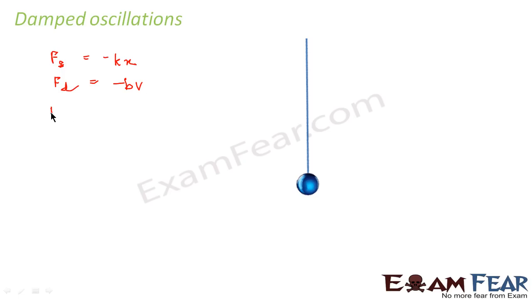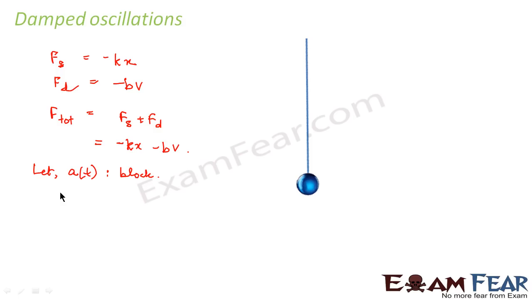Therefore, the total force acting on the mass will be the restoring force plus the damping force. Both of these forces are opposing forces, so the total force will be minus kx minus bv. Now let us suppose a is the acceleration of the block.